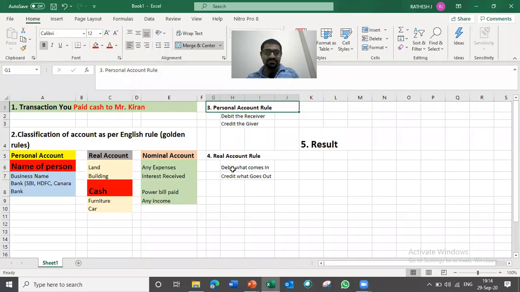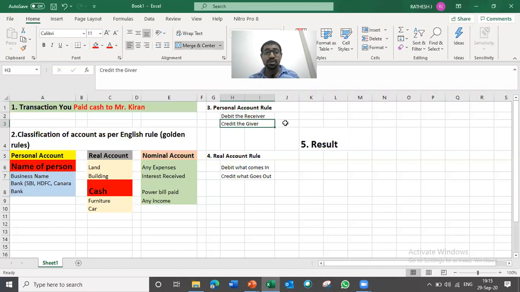I've written already to save time. Then what happens? What you need to do? So here, apply the rule. Debit the receiver, credit the giver. So here, who is receiver and who is giver?